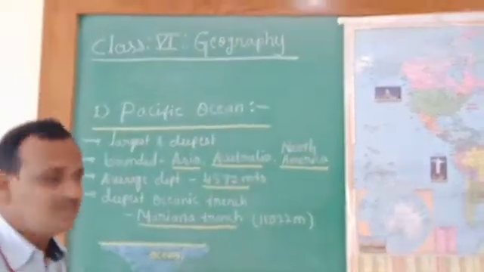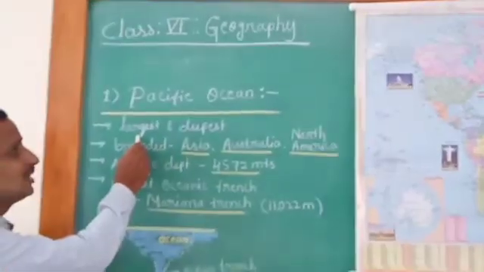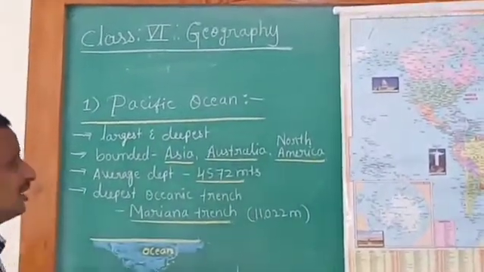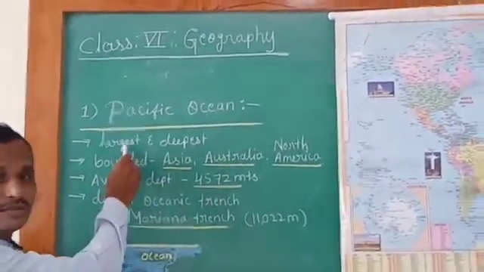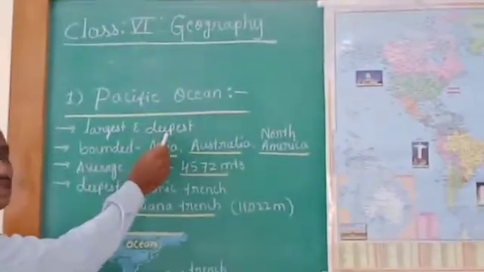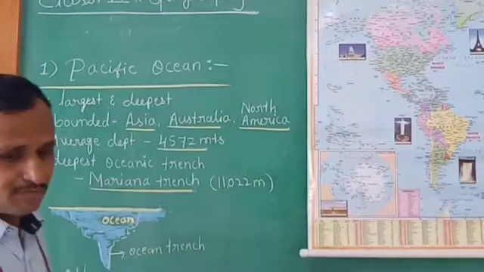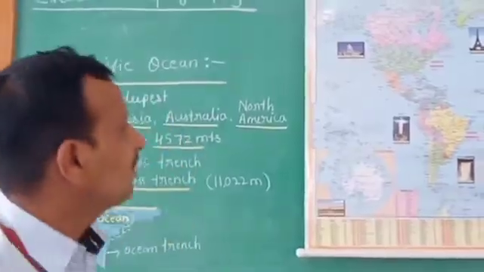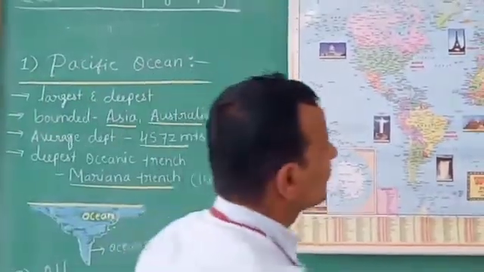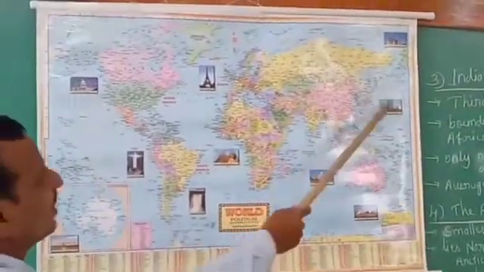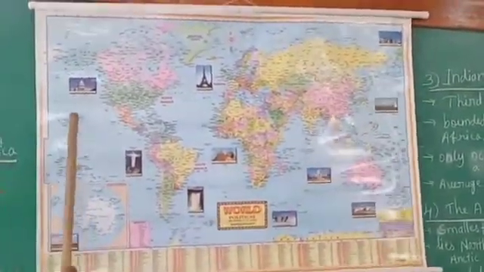Children, the Pacific Ocean is the largest ocean and the deepest ocean on the earth. Remember this, it is the largest and deepest ocean on the earth. Children, look at the map here, the Pacific Ocean. Here is the North Pacific Ocean, this side and this side, both sides, on the eastern side and western side on the map.